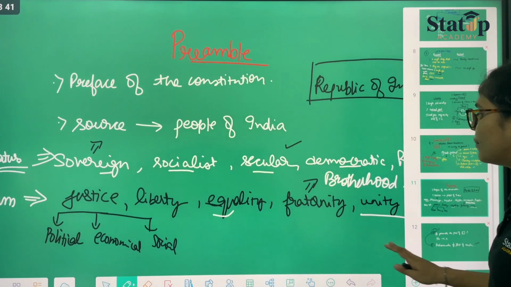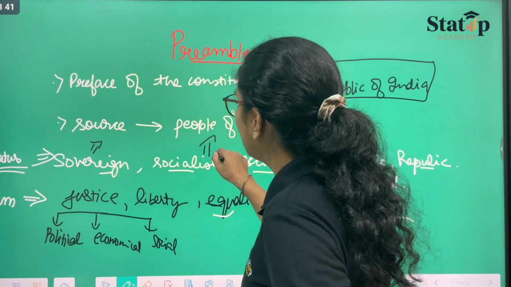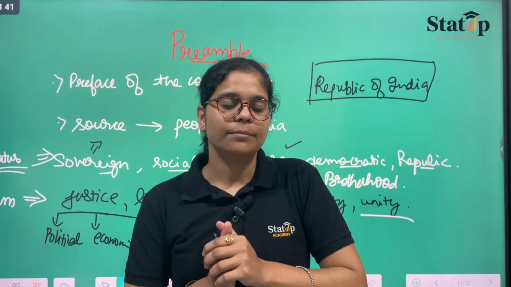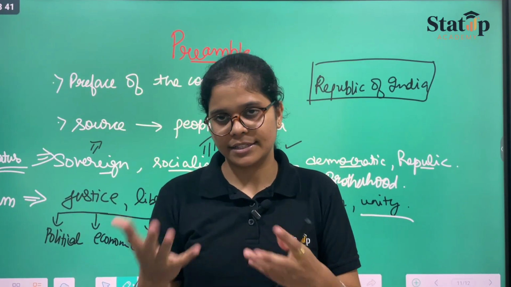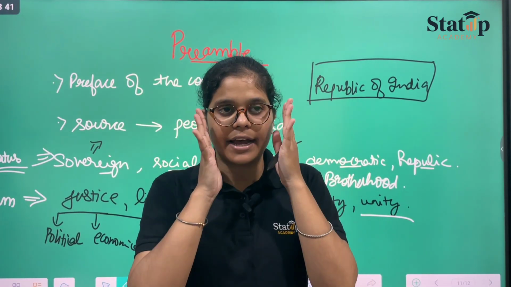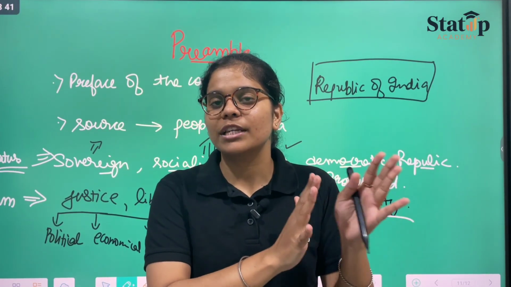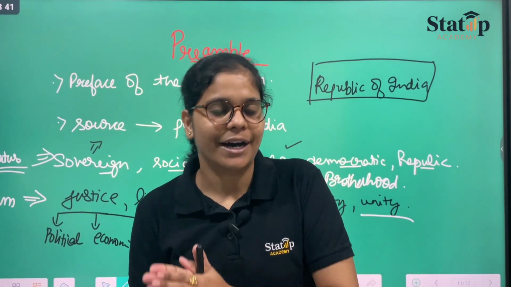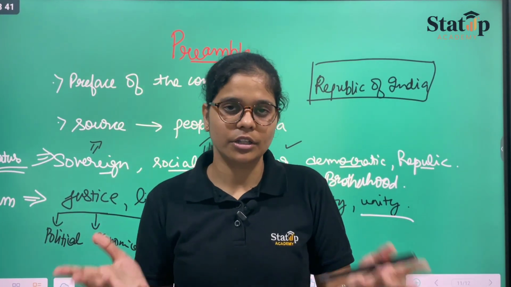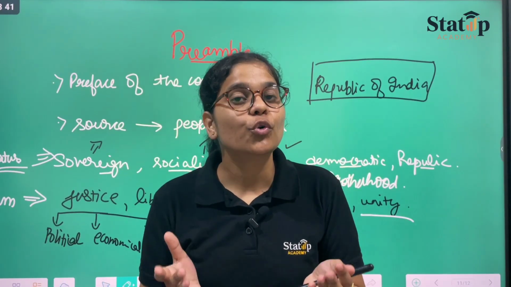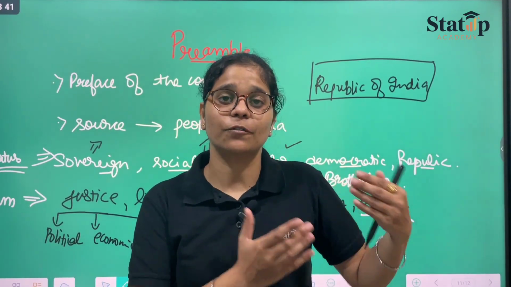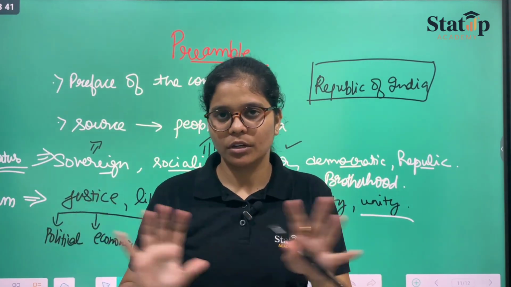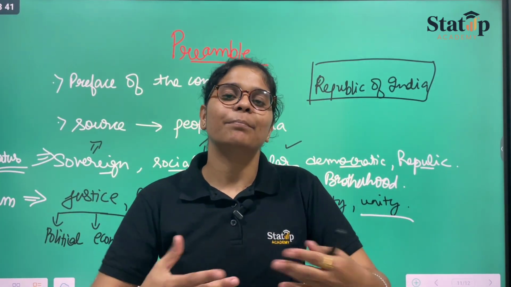Now, when I talk about socialist, regarding this, I have a story. In the USA, the president's rule is there. The president said that no Muslim country shall be allowed visas or passports to our country. The court at that point said, you are discriminating against people on the basis of religion. The president, being smart, said, okay, I take back my statement and I will rewrite it and present it in front of you.